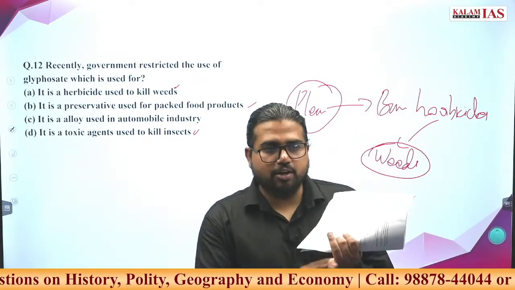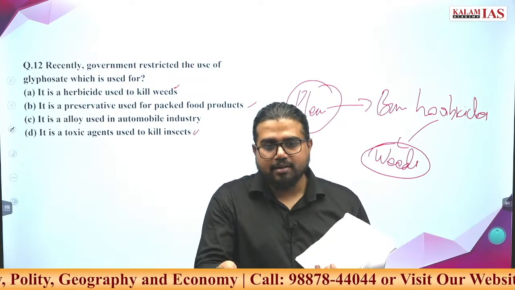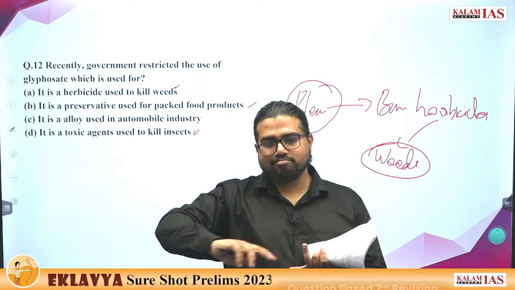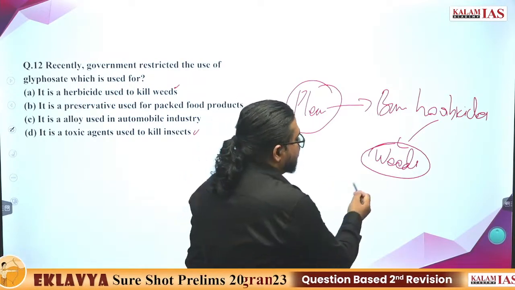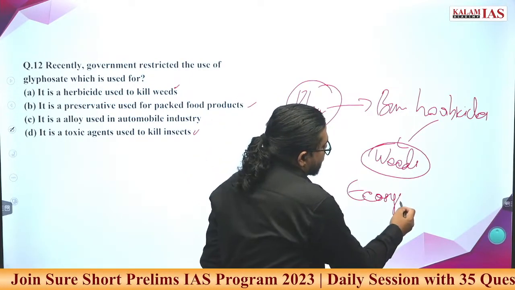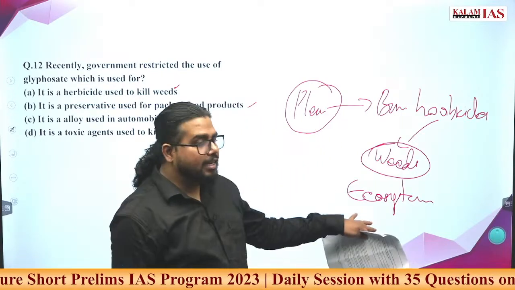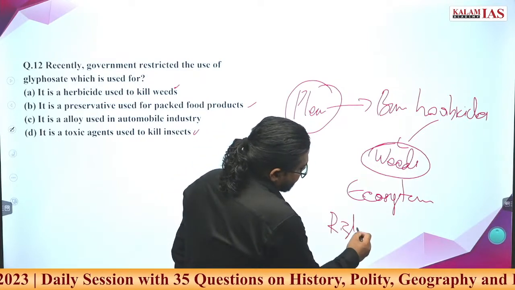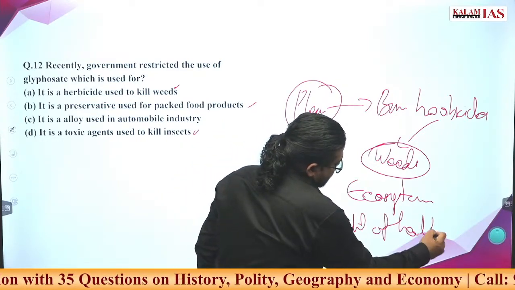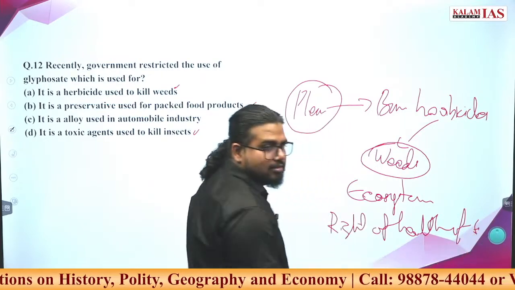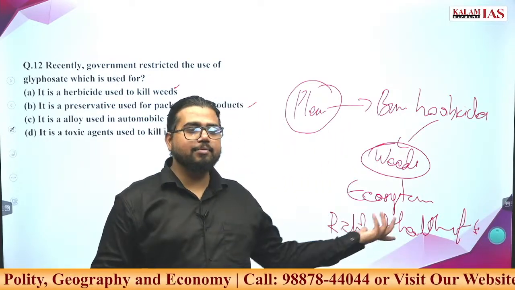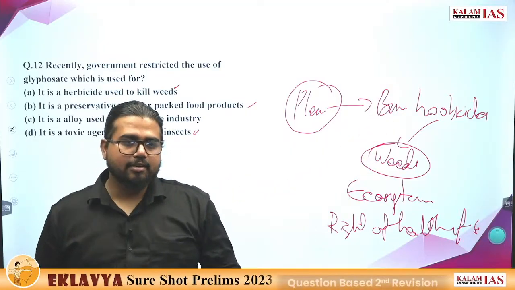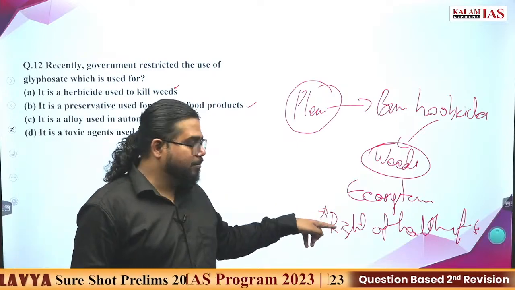There are two reasons. One, ecologically, it cannot discriminate between this is a good plant, I will not kill this, this is a bad plant. It will go and kill everything and it will affect the ecosystem. But the Supreme Court plea is not regarding ecosystem concern. The plea is filed based on the right to health of farmers. Like the endosulfan case, farmers' health is being compromised because of these chemicals which we are not banning and are still used in India. So this plea has been put in the Supreme Court.